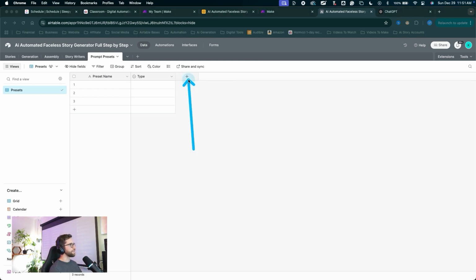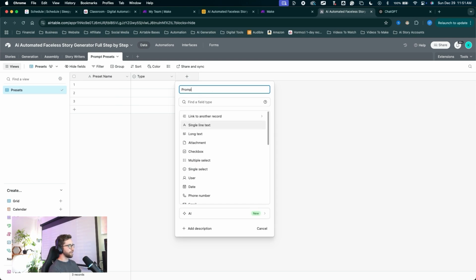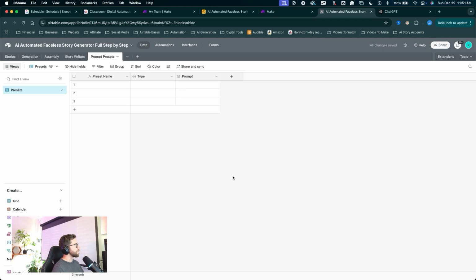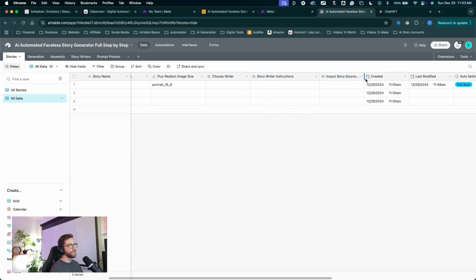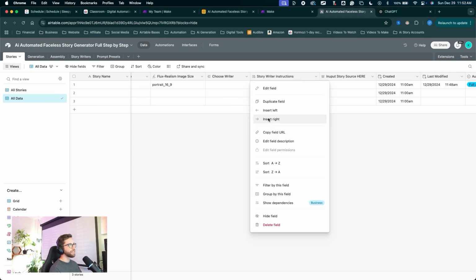Let's click the plus to create a new field. This will be called prompt, and this will be a long text. Create the field. Great, same thing as we did with the story writers. We're going to connect this table to the stories table in the same way. So I'm going to jump back over to the stories table, and in all data view, I want to add this connected record right after the writers here before the input story source. So I'm going to right click on this field name, say insert right.